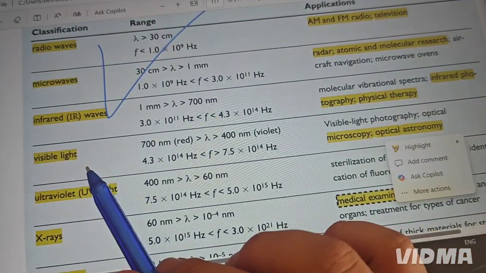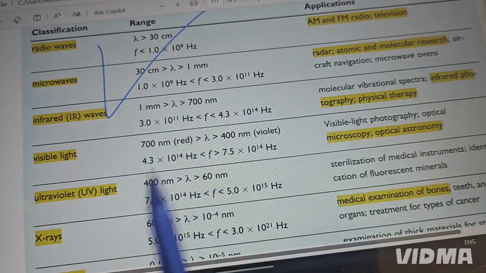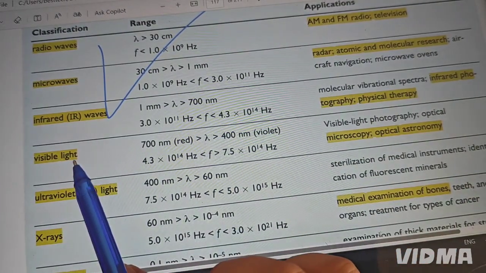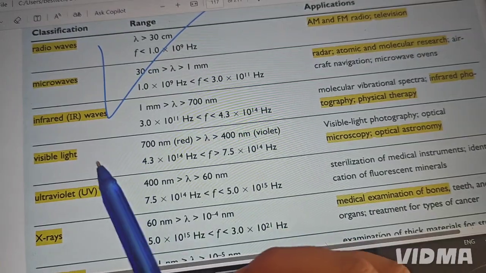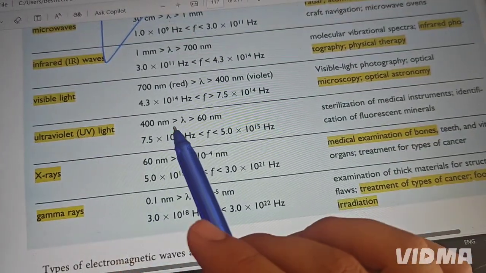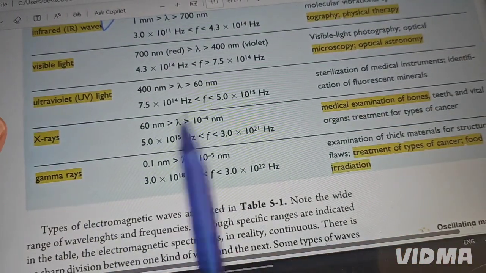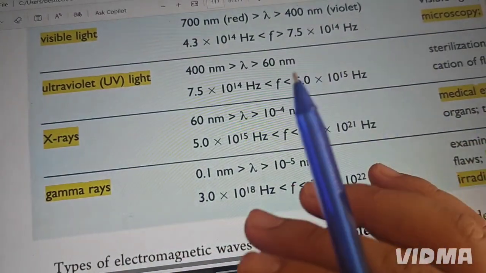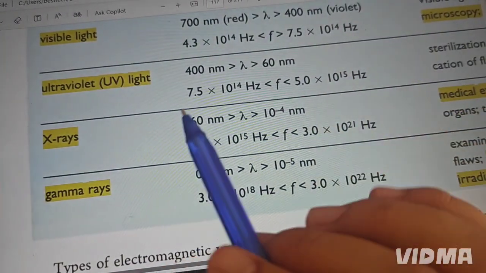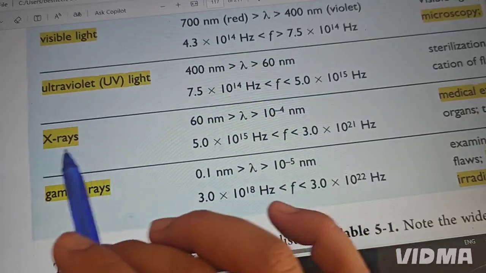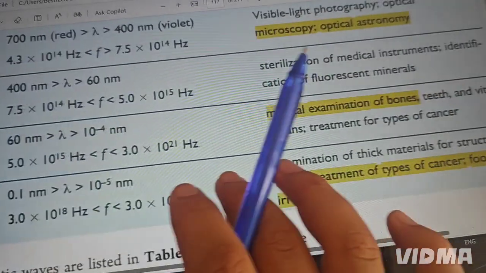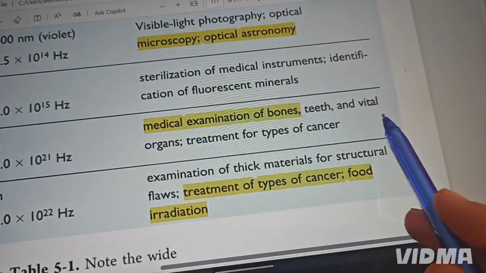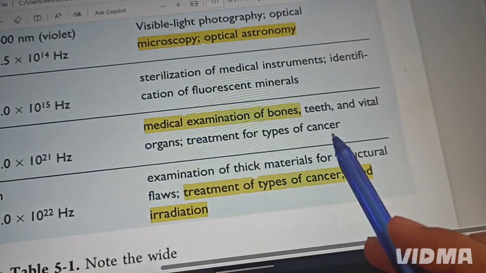Visible light is the light that comes from a source like the sun. UV is the same. X-ray is used by doctors in hospitals for medical examination of bone, teeth, or organs, and treatment of some types of cancer.